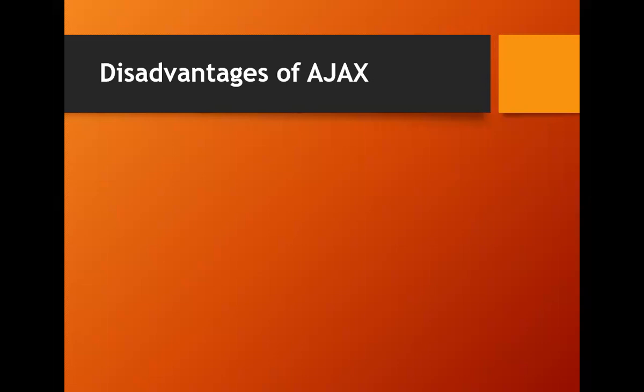So working upon the history in Ajax becomes very difficult, because all the content presented to the user is dynamic in nature.